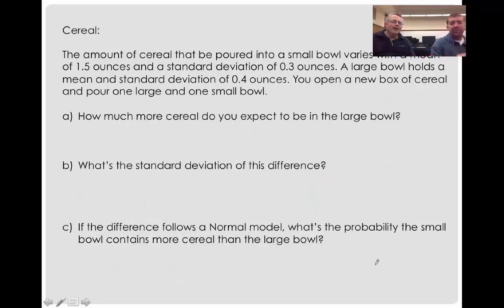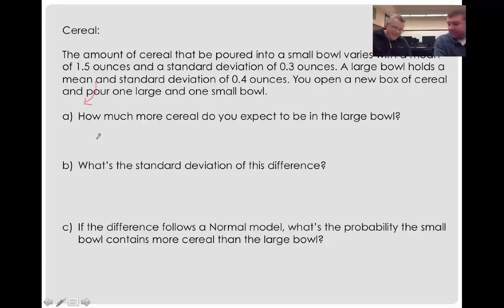Now, cereal. I've never been to Vegas, so this is a much more practical problem for me. The cereal question. The amount of cereal, you got your cornflakes, Mr. Lewis, that can be poured into a small bowl varies with a mean of 1.5 ounces and a standard deviation of 0.3 ounces. And a large bowl holds a mean of something. There's a typo. Always a typo. 0.4 ounces. You open a new box of cereal, you're going to pull one large and one small bowl. So you got 2 bowls here.